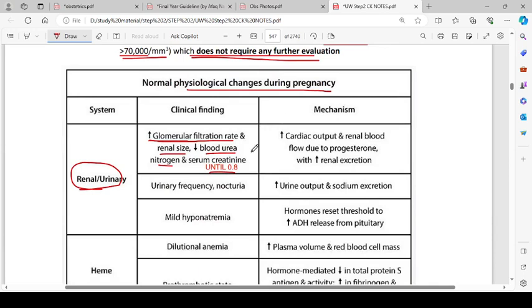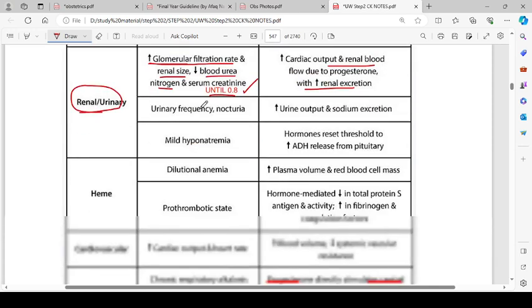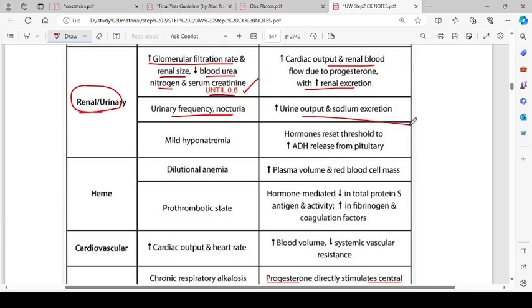It is like serum creatinine from 0.4 to 0.8 is physiologic; beyond that is pathologic. The mechanism is increased cardiac output and renal blood flow due to progesterone with increased renal excretion. Urinary frequency and nocturia, increased urine output and sodium excretion. Mild hyponatremia, as hormones reset the threshold to increase ADH release from the pituitary.